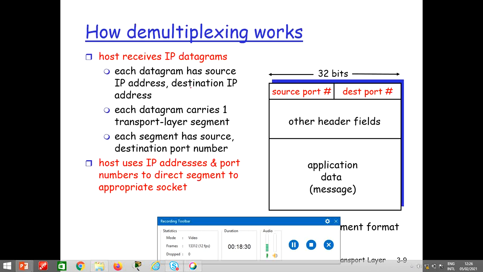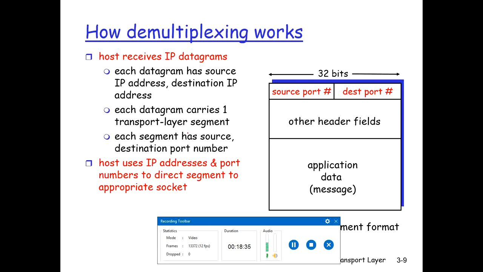Each datagram has the source IP address and the destination IP address, and each datagram carries one transport layer segment. Each segment has a source and destination port number. The socket number is the combination of the IP address and the port number. So the host uses the IP address and port number combined together to direct the segment to the appropriate socket. The socket number of every application is the combination of the IP address and the corresponding port number.